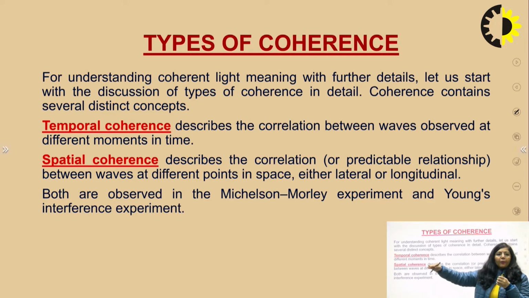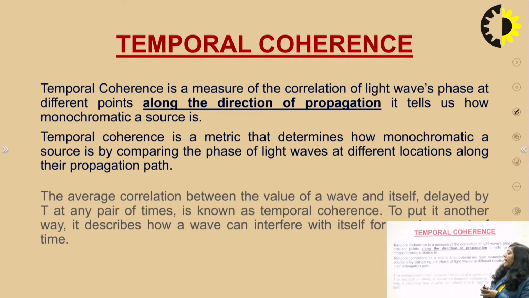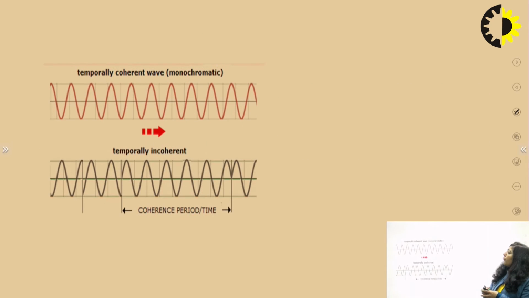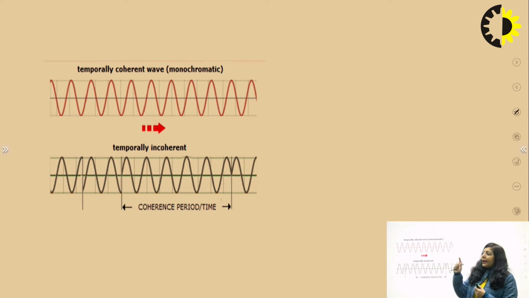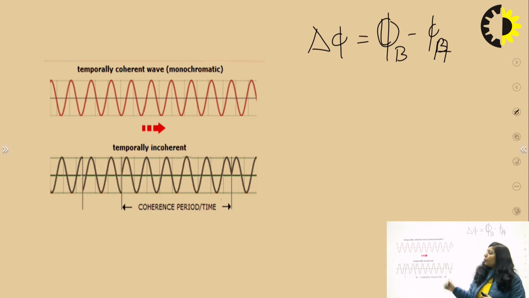Along this direction of propagation, we take 2 points, A and B. Now we find the phase difference between those 2 points at 2 different times. At time t, let the phase difference be phi b minus phi a.